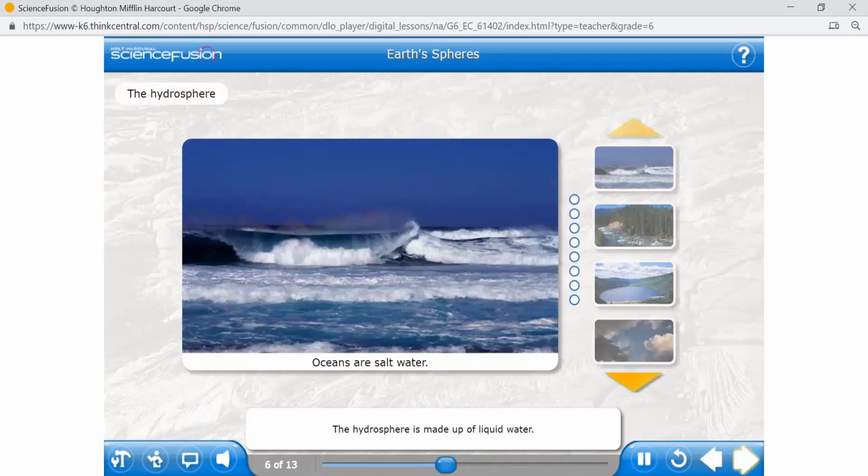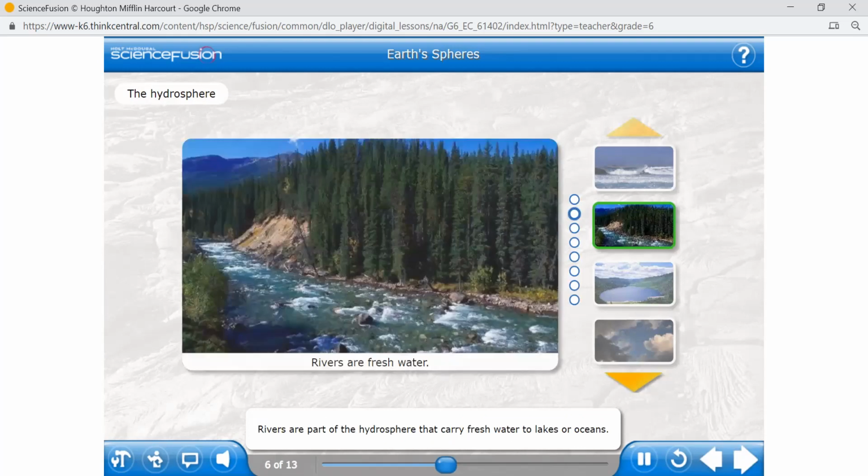The hydrosphere is made up of liquid water. Even though 97% of the hydrosphere is saltwater, much of the life on Earth depends on the 3% that is freshwater. Click the images to see examples of freshwater and saltwater in the hydrosphere.